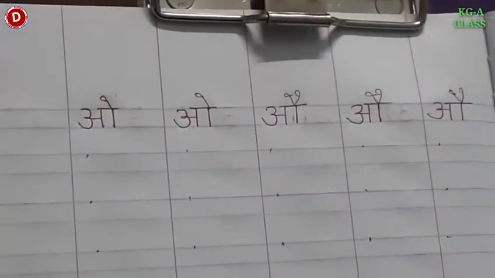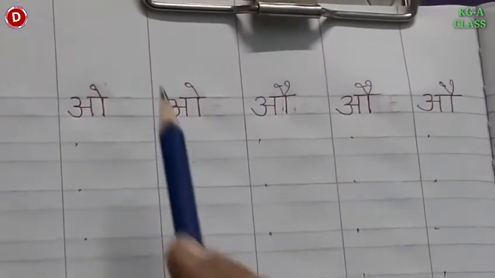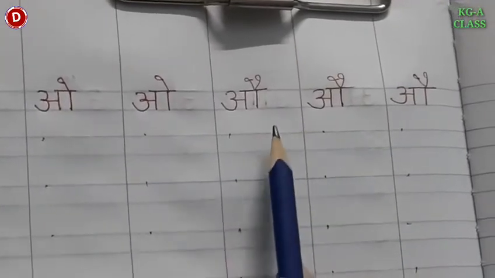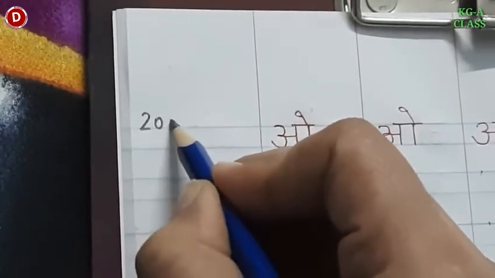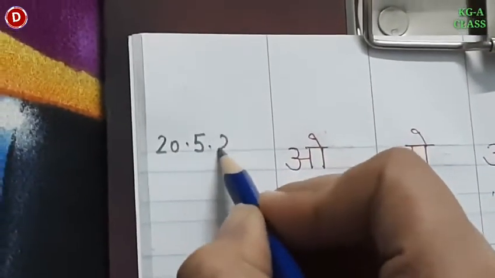Children, now it's time to do practice work. In practice work, you have to write O से ओखली, औ से औरत in your Hindi notebook. सबसे पहले आपको आज की डेट लिखनी है. Write today's date. Today is 20th May 2021 like this. Then let's start writing.